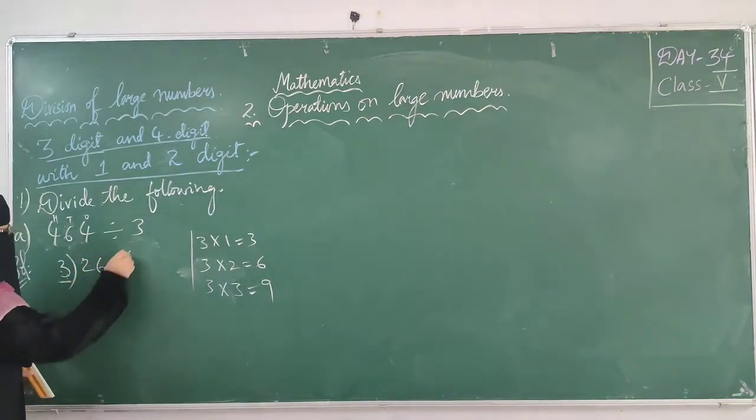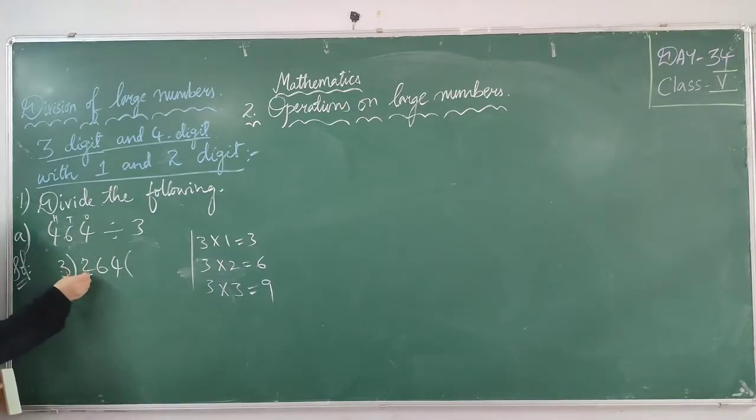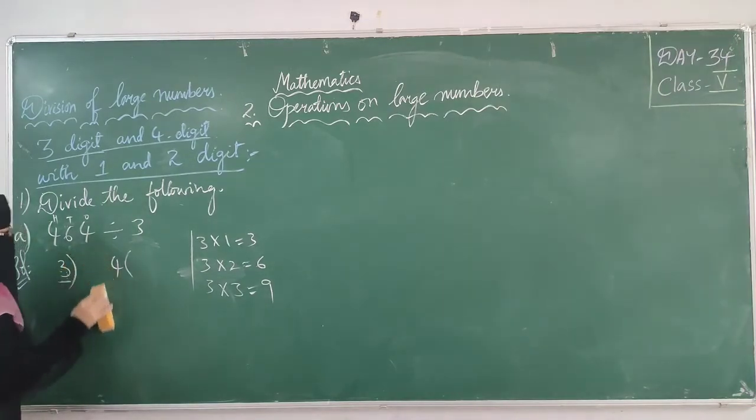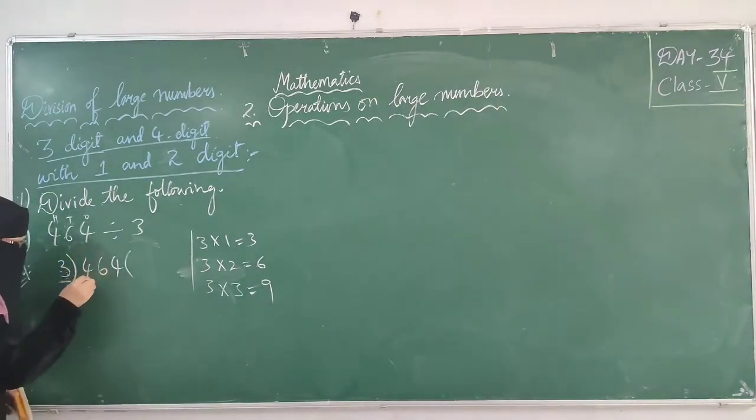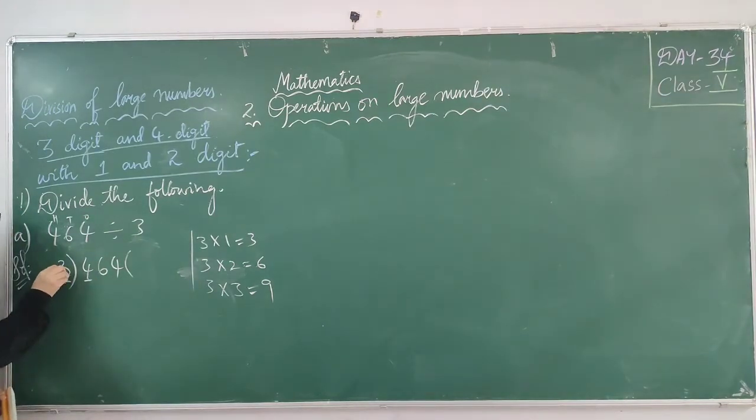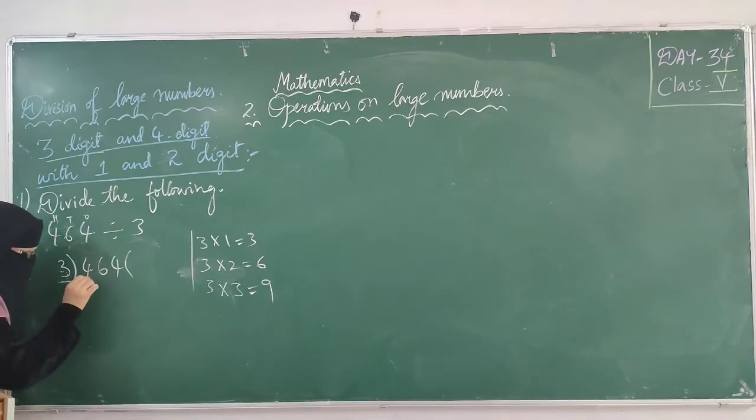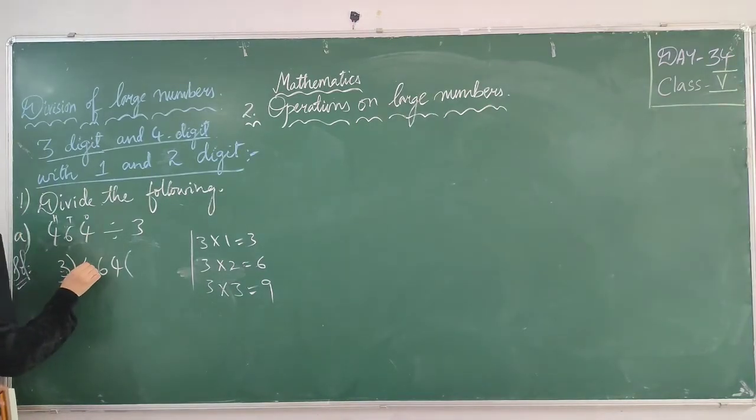Suppose if this number is less than 3, you can't take one digit only, you have to take 2 digits at a time. If you are having 1 digit and it is greater than 3, greater than this number, then you can take 1 digit. The number that is here, if it is greater than this number, then you can take one digit. If that number is smaller than this number, you can't take 1 digit, you have to take 2 digits. You have to check where those 2 digits are going to come in this table.